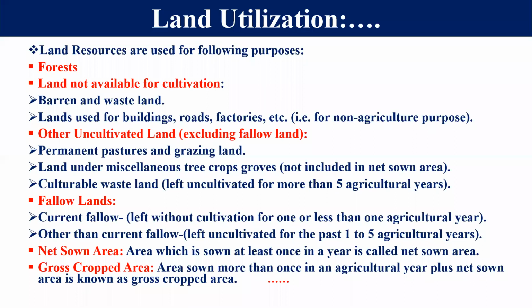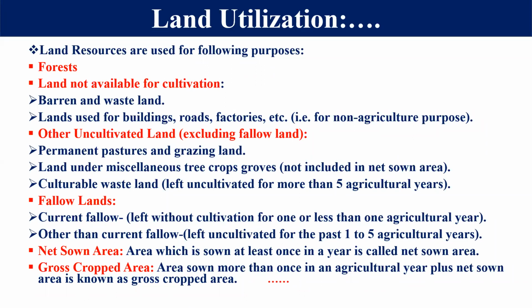The first one is current fallow land. Now this current fallow land is left without cultivation only for one season, and you can say only for 1 year. This is called current fallow land. The second one is other than current fallow land. Now we will leave this land uncultivated for 1 year to 5 agriculture years. मीन्स हम इसे 1 से 5 साल के लिए खाली छोड़ देंगे ताकि फर्टिलिटी रीगेन हो सके.